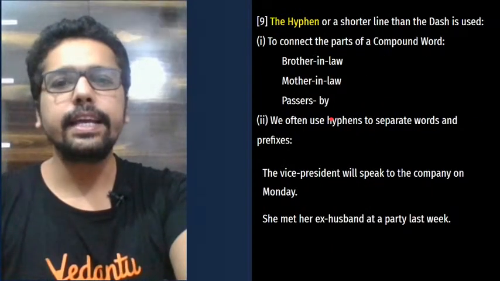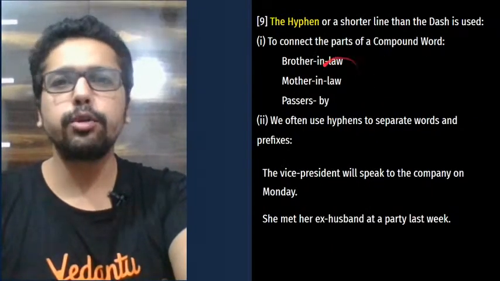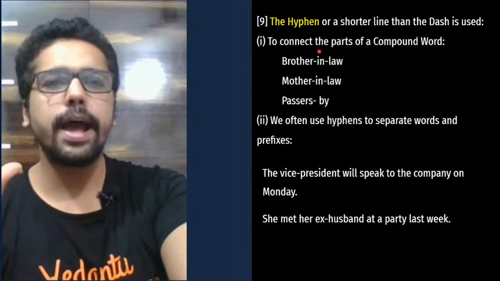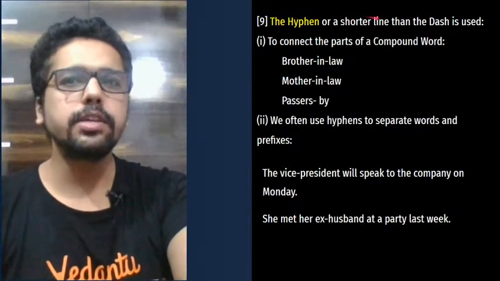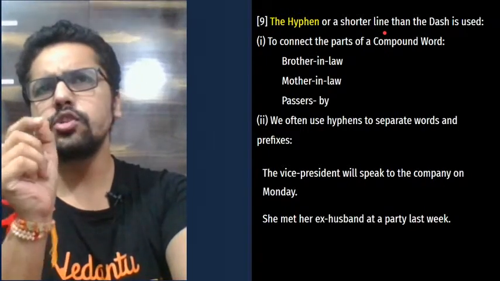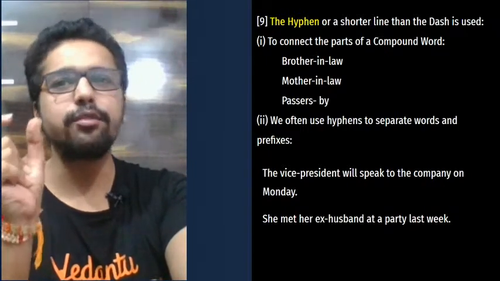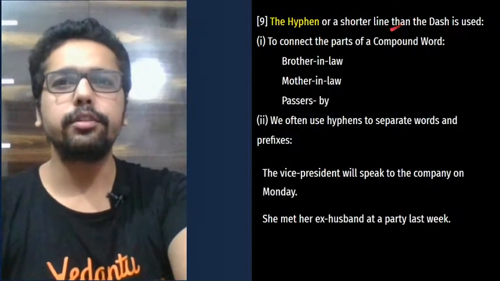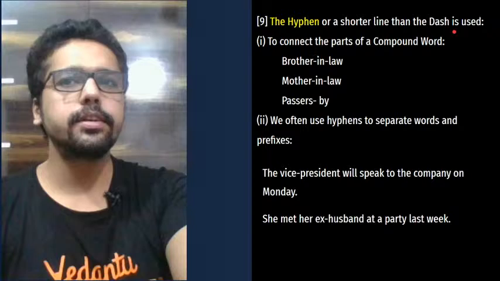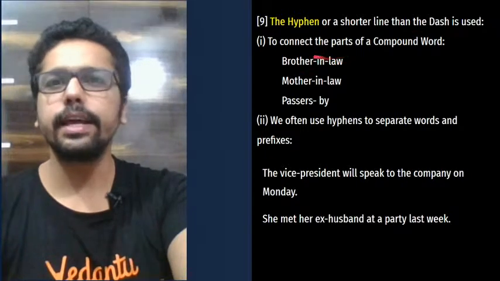Okay, finally, the last punctuation that we're going to learn is hyphen. Those who get confused between the use of dash or hyphen, look at this here. Hyphen just means a shorter line, a shorter dash. Okay, dash is just a longer hyphen, and hyphen is a shorter dash, a line shorter than the dash. That's what a hyphen is. Okay, look at this here.